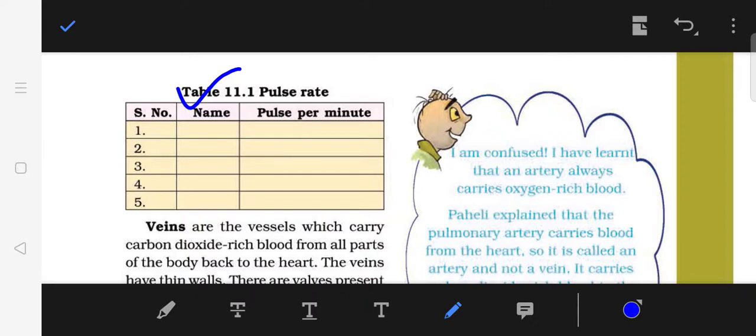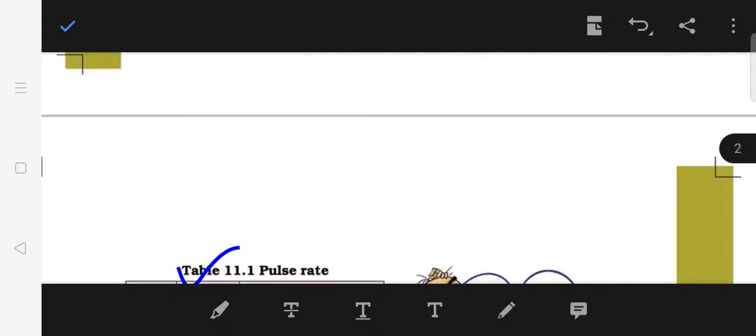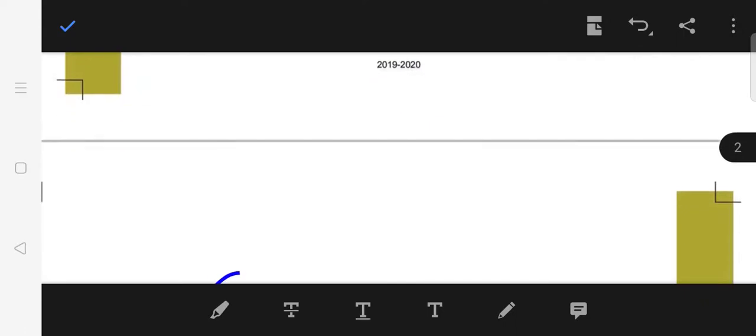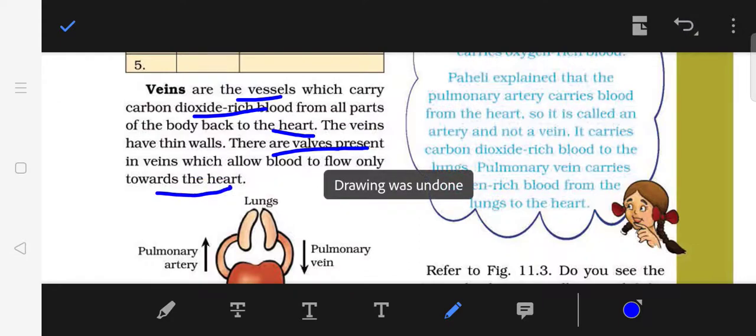Okay. Now the next type of these blood vessels are veins. Veins are the vessels which carry carbon dioxide rich blood from all parts back to the heart, and the veins have thin walls. There are valves present in veins which allow blood to flow only towards the heart. So this is the work of veins.